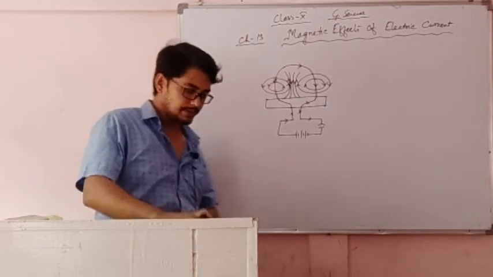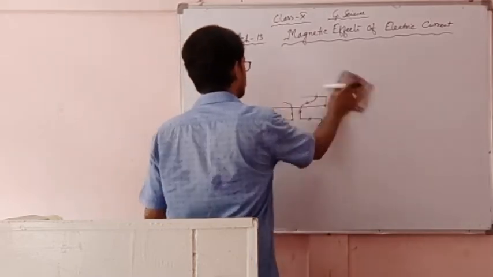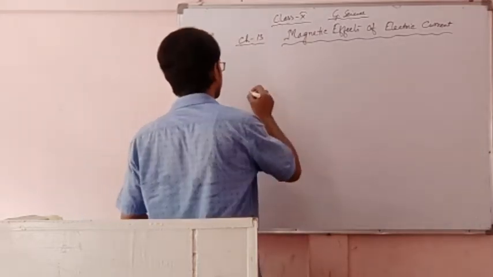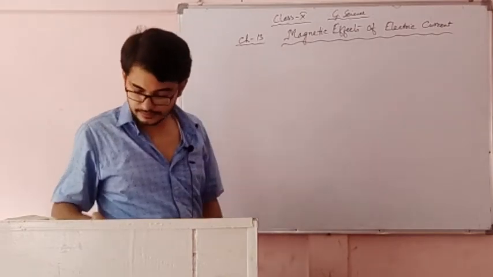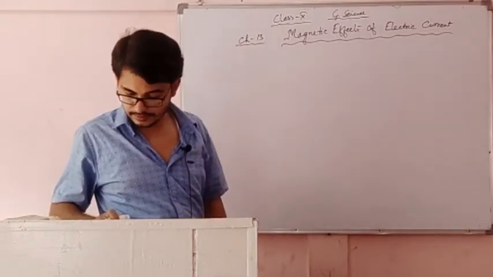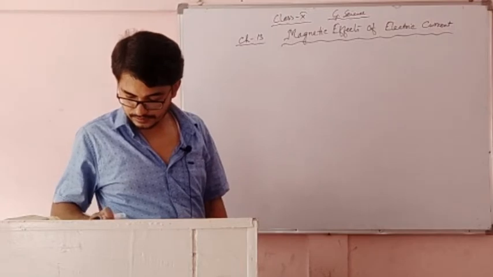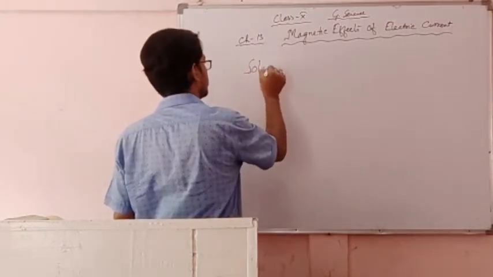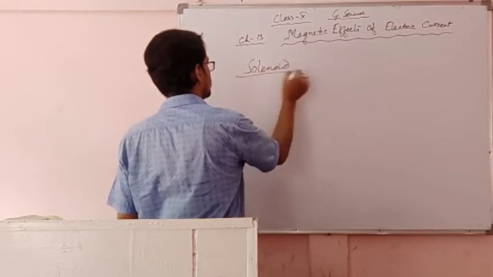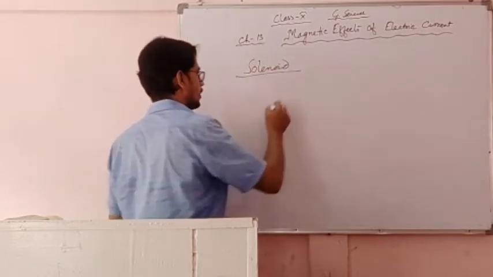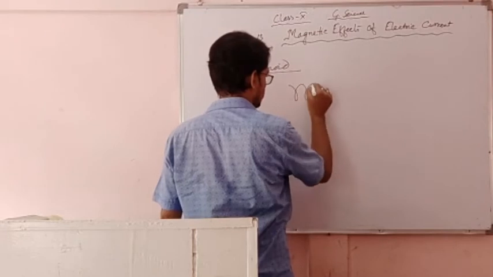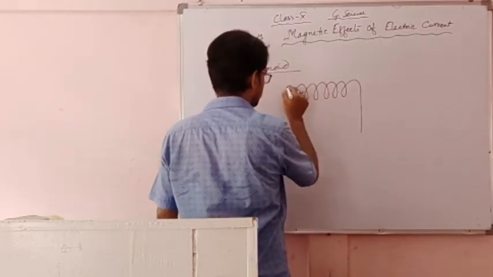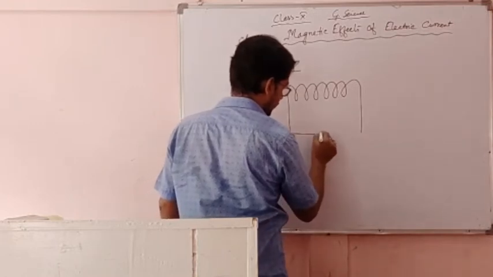Next we will discuss the solenoid. This is the picture of a solenoid.